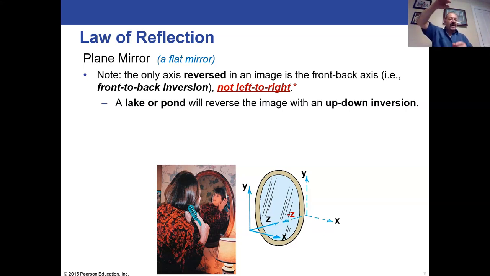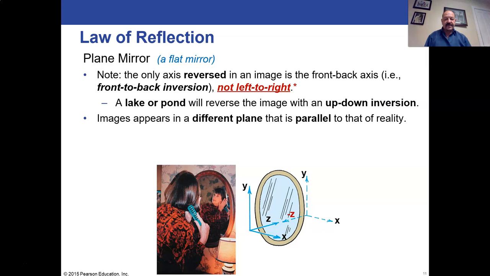So what was up would be down into the lake in that case. That's just because we're rotating the whole mirror sideways. But the images will appear in a different plane. So if you're standing here, the image will appear in a plane behind the mirror that is parallel to the real person. That's parallel to what is reality.